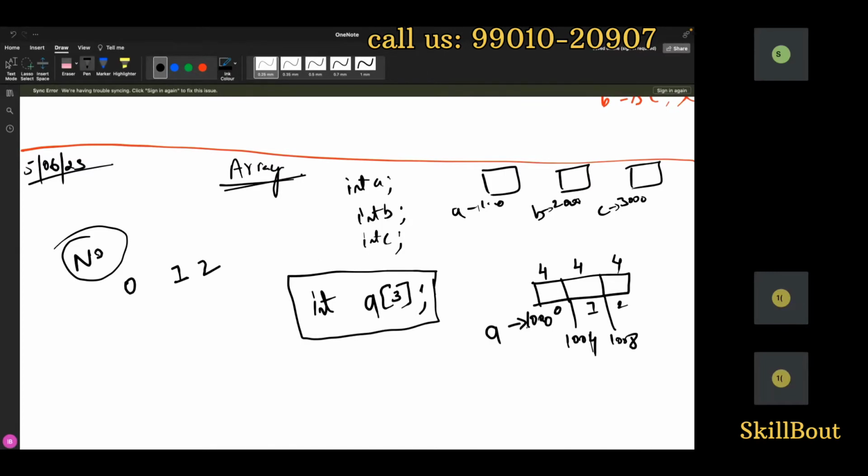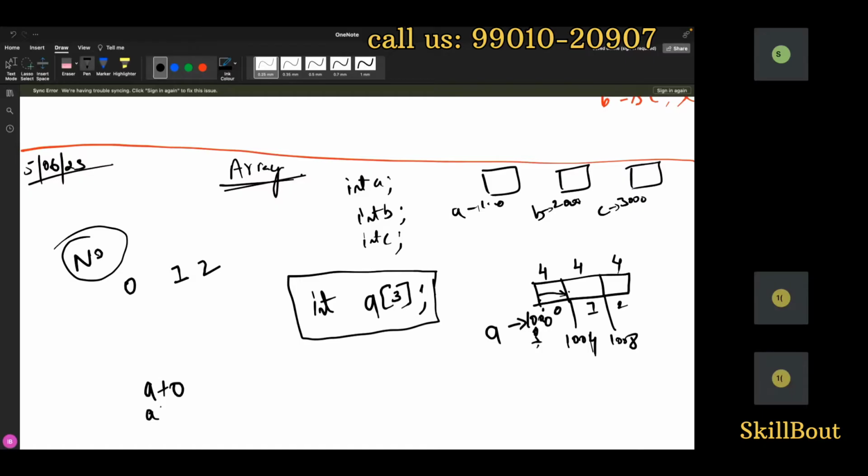Look here, guys. There is something called the base address. When I tell a, it is going to the base address. And when I tell a+0, it is staying here itself. From here, I can access 4 bytes of memory. This is what the first memory is called. It's a simple calculation, right?